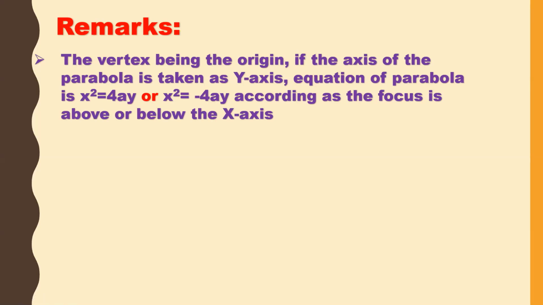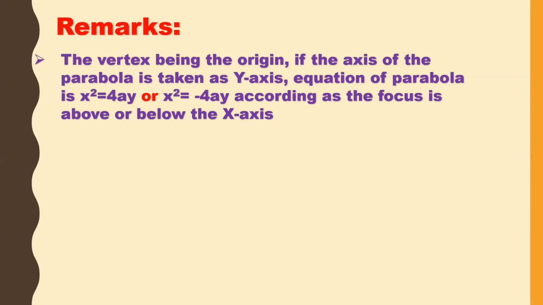So as of now, we have seen two parabolas. One is the standard form, which is y square is equal to 4ax, and the second one is y square is equal to minus 4ax. In both the cases, the axis is the x-axis, right? If the axis is the x-axis, then we'll get the equation of parabola as y square is equal to 4ax or y square is equal to minus 4ax, depending on the focus. If the focus is on the left-hand side of the directrix, we'll get y square is equal to minus 4ax. If the focus is on the right side of the directrix, we'll get y square is equal to 4ax. Those are the two forms.